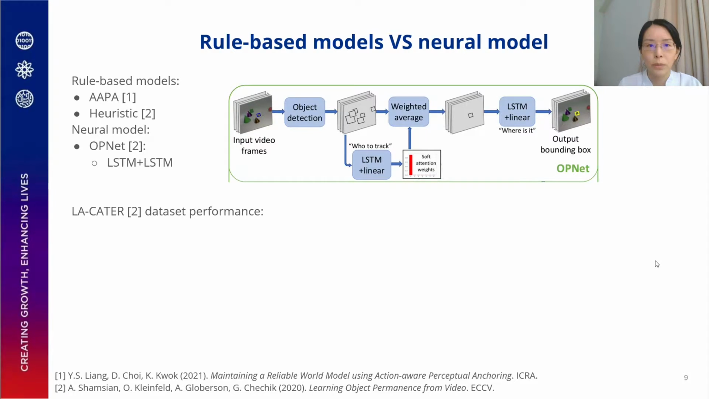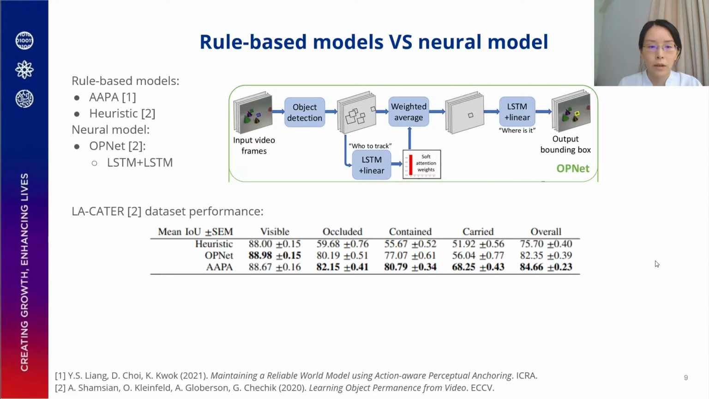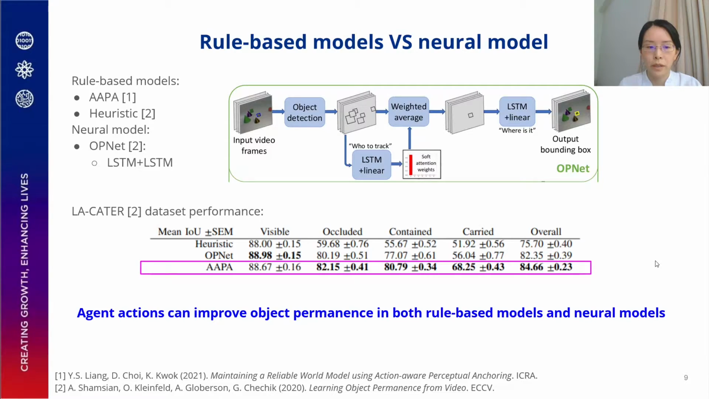In our recent work, we compared the performance of rule-based models with a neural model called OpNet, which consists of two LSTMs. We used the allocator dataset to compare the performances on different object permanence tasks, where objects were visible, occluded, contained, or carried. As you can see, APA outperformed the other models. So in our current work, we argue that agent actions can improve object permanence in both rule-based models such as APA, but also neural models.